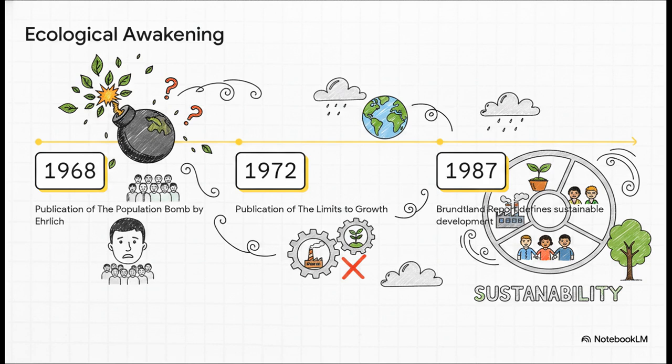And then a massive ecological awakening hit. In the late 60s and early 70s, books like Paul Ehrlich's The Population Bomb and the Club of Rome's The Limits to Growth spread like wildfire. They sparked global anxiety about the toxic side effects of unchecked industrialization. All this rising awareness eventually led the UN to create the World Commission on Environment and Development, which published the truly game-changing Brundtland Report in 1987.